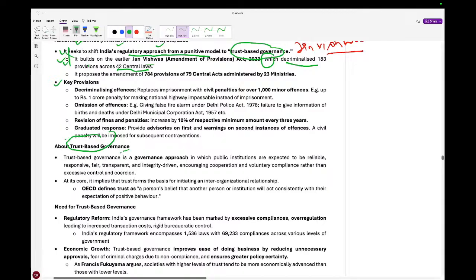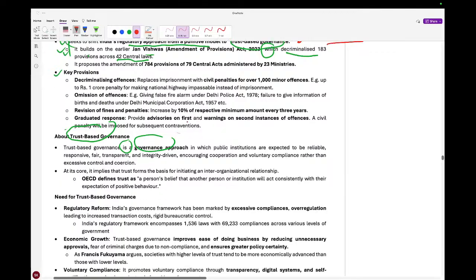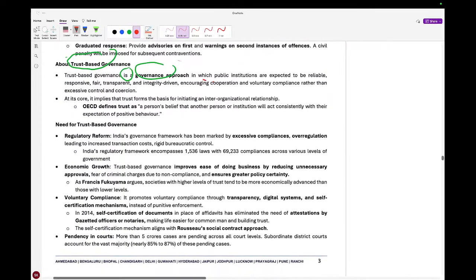Trust-based governance is a governance approach in which people's institutions are expected to be reliable, responsive, transparent, and integrity driven, encouraging cooperation and voluntary compliance rather than excessive control and coercion.